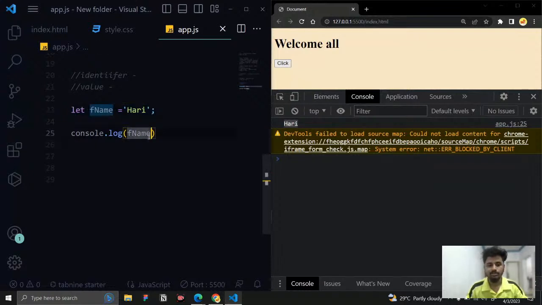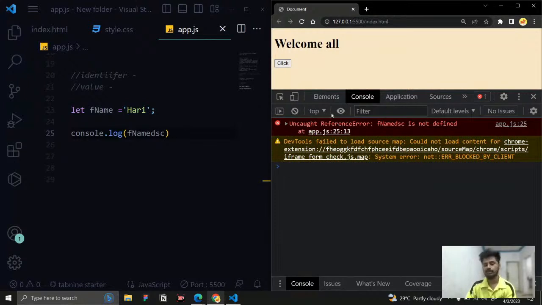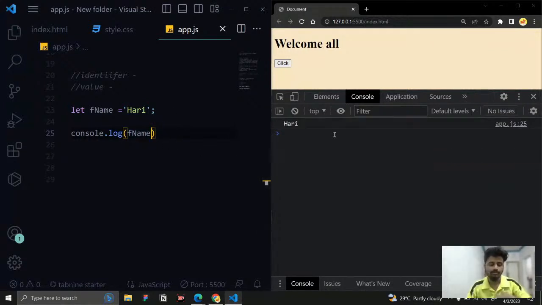What if I give some wrong name like this, and if I ask for it, you can see we are getting a reference error. So this is the first error that we are encountering, a reference error. So what is meant by a reference error? Well, a reference error is when you are asking for something that does not exist. So you can see that fname DSC is not defined, which means you are accessing something that does not exist in the memory. In that case, you will get this reference error. You are asking for something, but I don't have anything like that. So that's why you are getting this reference error. And if you ask for a correct one, then it will show the value too. That's what it is. Okay.